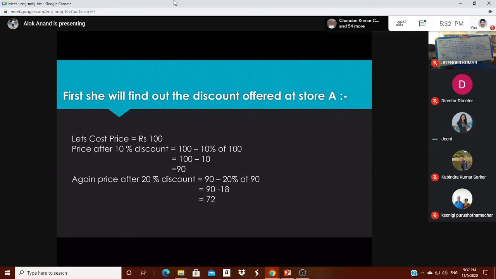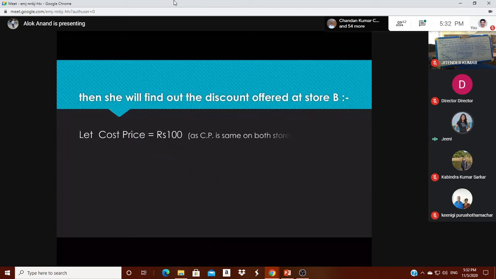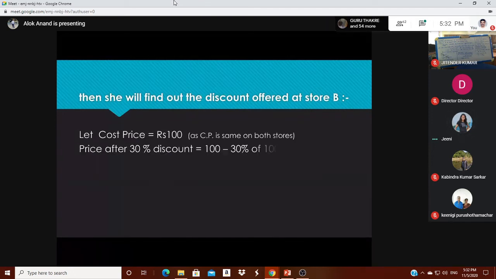But for store B, if we again suppose the cost price is 100 rupees, the price after 30% discount will be 100 minus 30% of 100. The result will be 100 minus 30, that is 70. So previously she was confused that store A is giving 10 plus 20, 30%, and store B is also giving 30%. We can help that girl by explaining the discount terms: 10%, 20%, 30%.